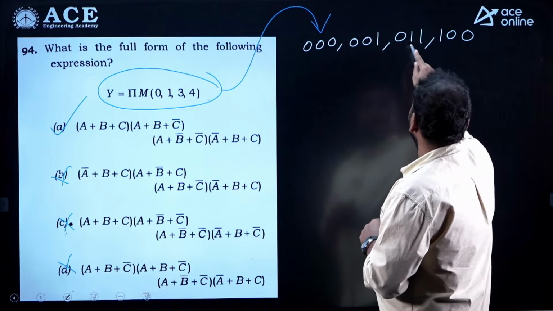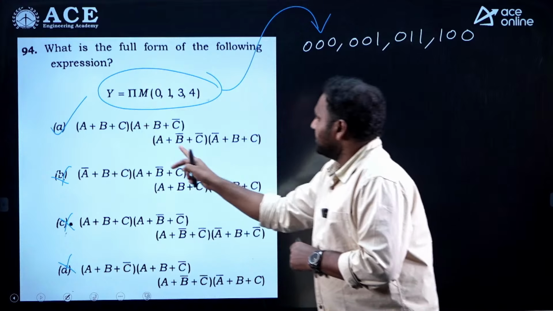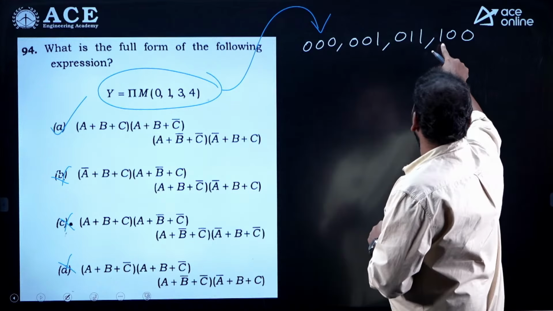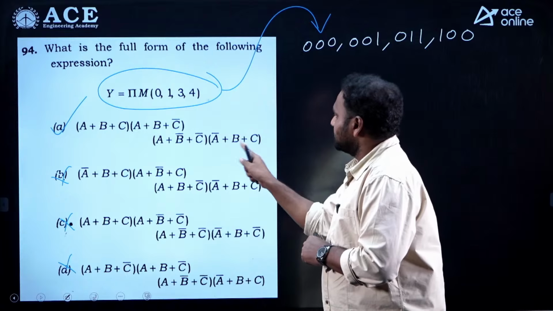You can verify the remaining: 0, 1, 1, A plus B bar plus C bar; 1, 0, 0, A bar plus B plus C.